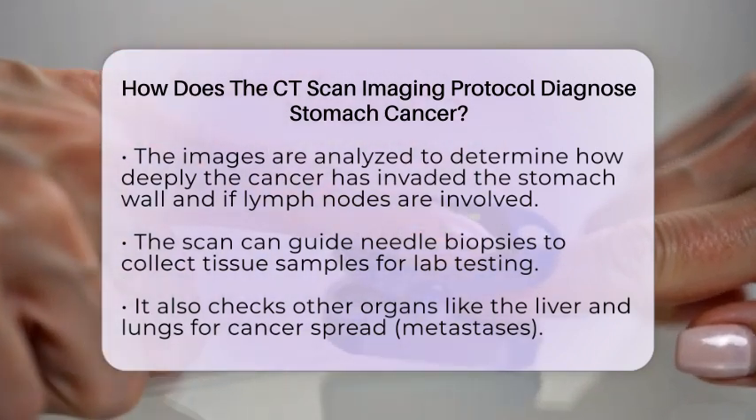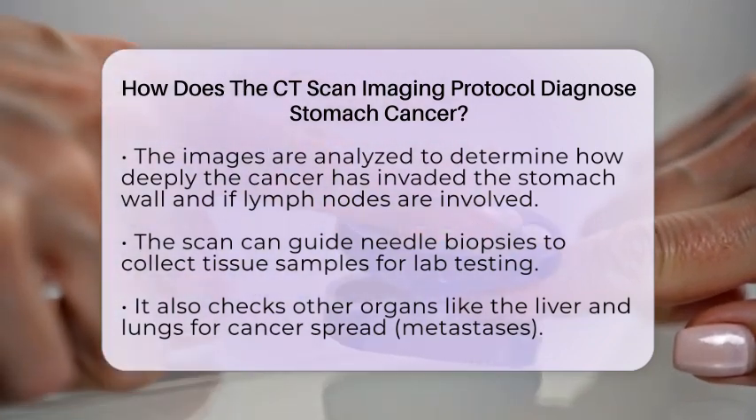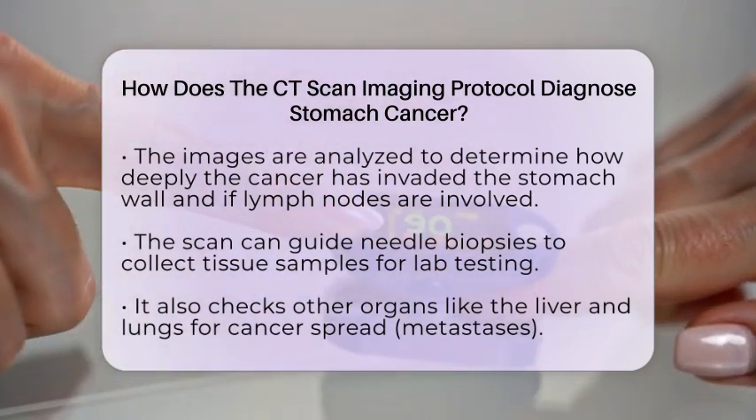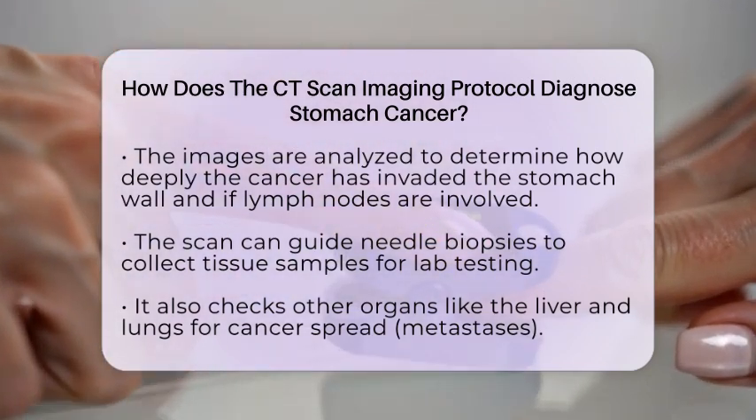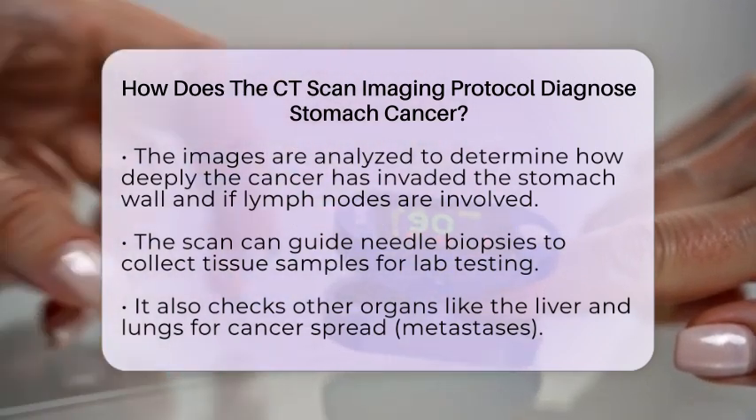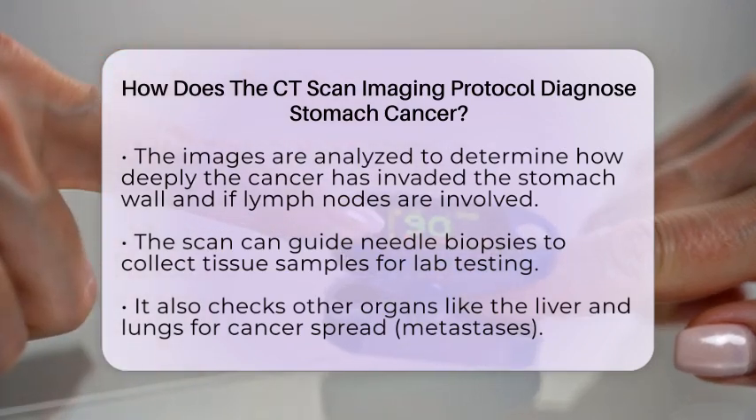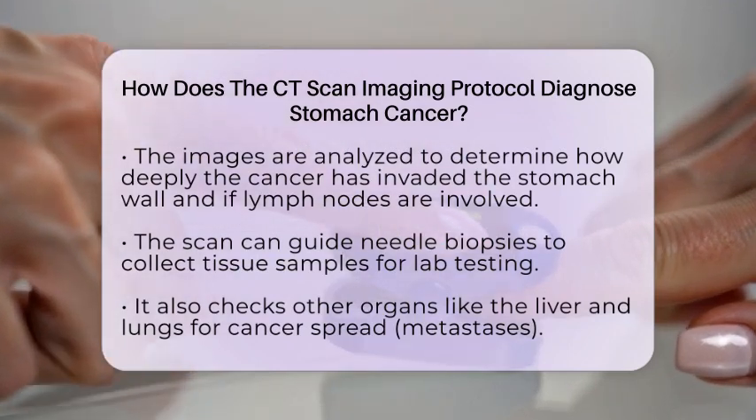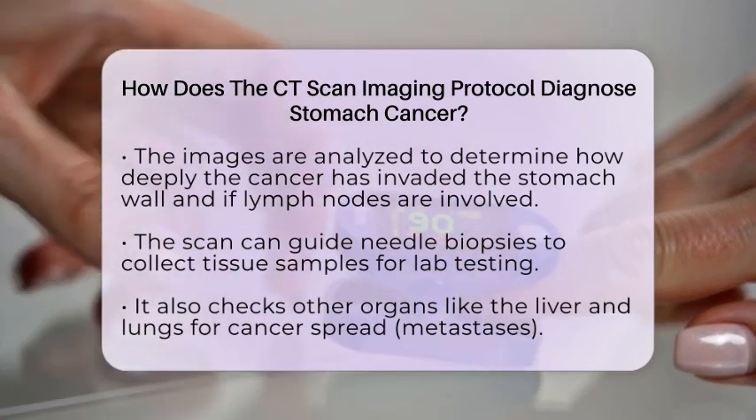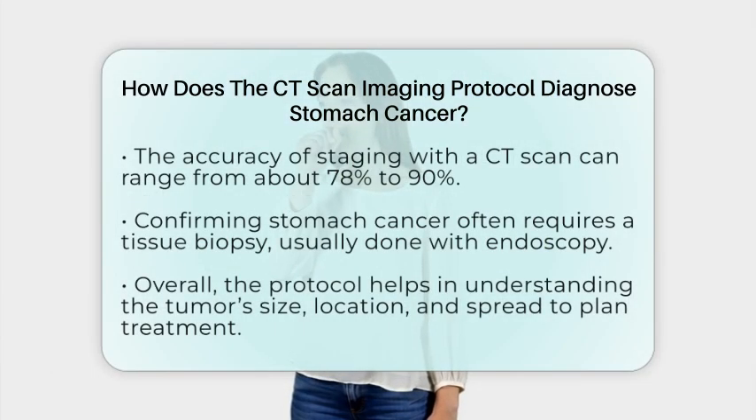Sometimes, the CORT scan also guides needle biopsies, where a small tissue sample is taken from suspicious areas outside the stomach for laboratory testing. This helps confirm whether the abnormal tissue is cancerous. In addition, the CORT scan looks at other organs like the liver, lungs, and the lining of the abdomen to check for metastases or spread of the cancer. This comprehensive view helps doctors plan the best treatment approach.